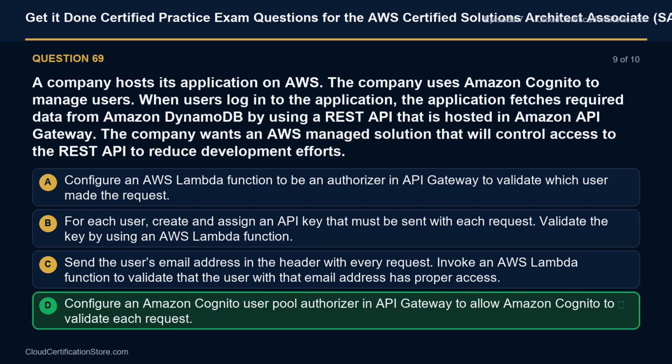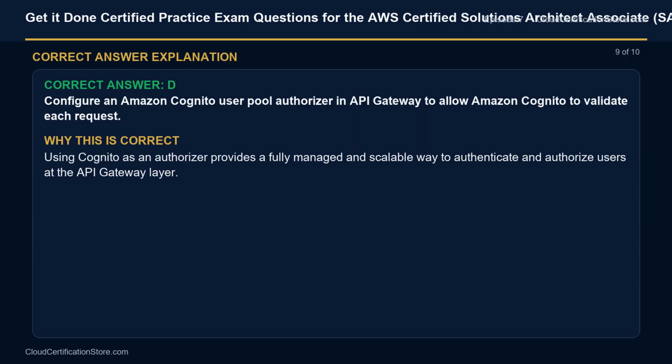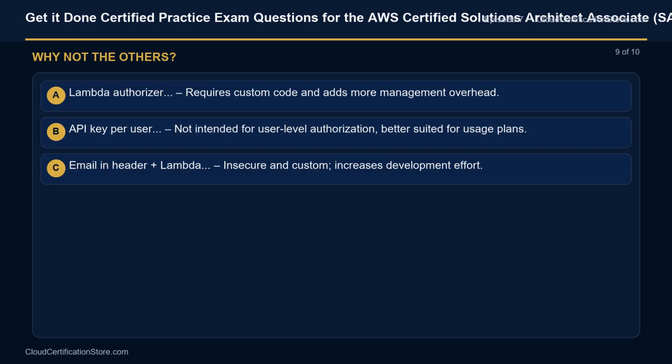The correct answer is D. Configure an Amazon Cognito user pool authorizer in API Gateway to allow Amazon Cognito to validate each request. Explanation: Using Cognito as an authorizer provides a fully managed and scalable way to authenticate and authorize users at the API Gateway layer. Why not option A?